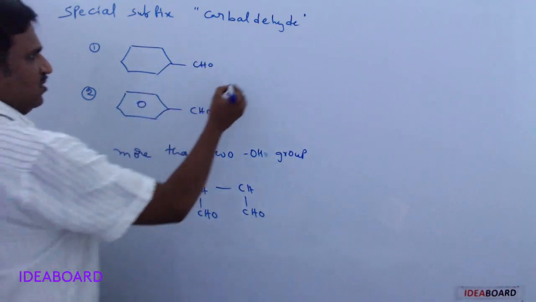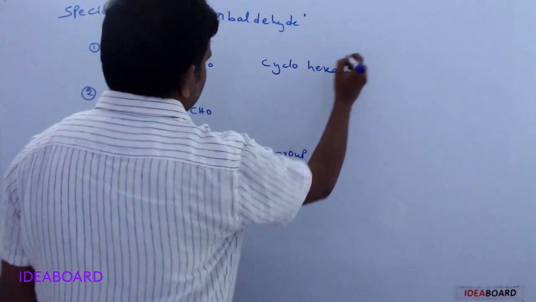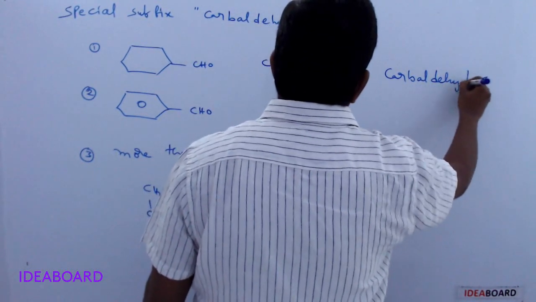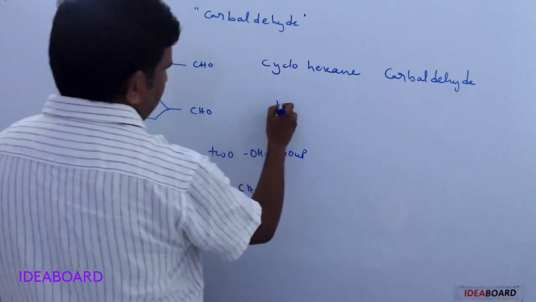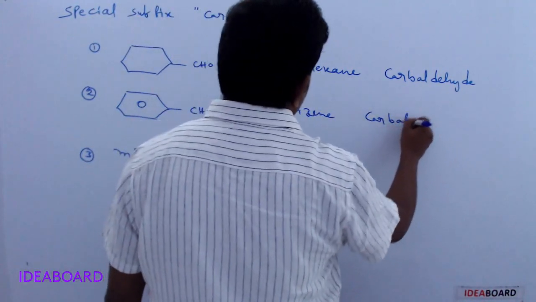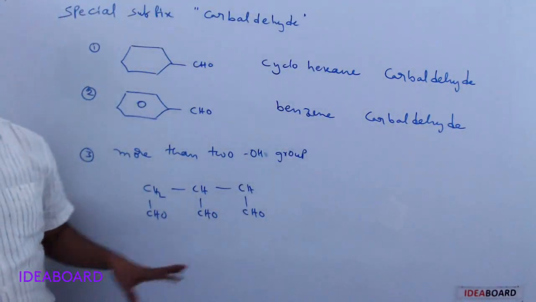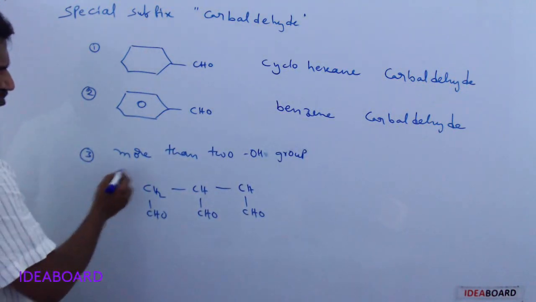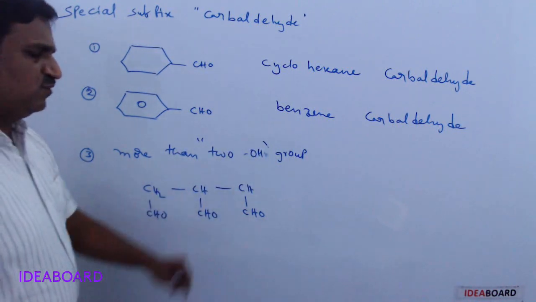For this, I am writing the names. This is called cyclohexane carbaldehyde. And this, as we already gave, is benzene carbaldehyde, or we can call it benzaldehyde also, but the latest term is benzene carbaldehyde. And for compounds containing more than two CHO groups, here are three CHO groups.